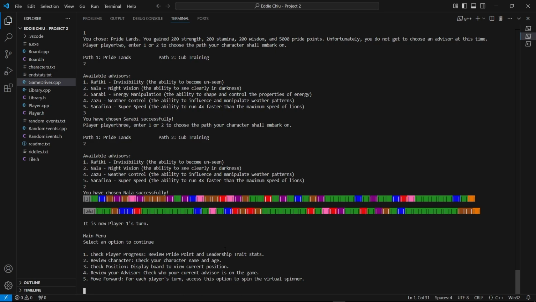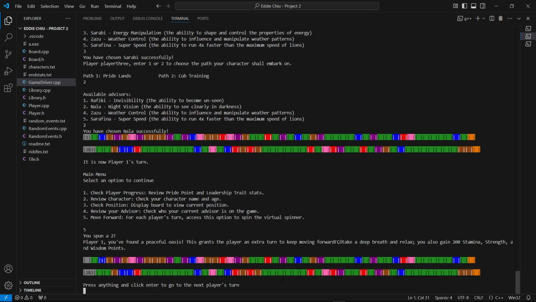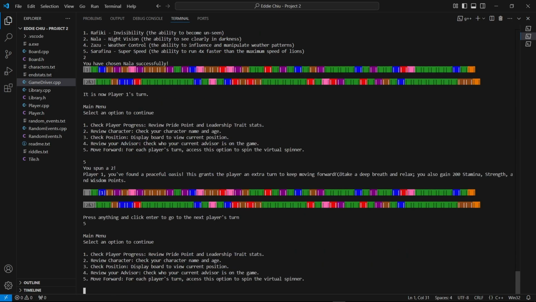You can see each menu option. There's player progress check, there's review character, there's check position, you can review your advisor, and then of course you can move. So it'll go through each player, and a random event or a special event might happen depending on the tile. Like this one, it was a peaceful oasis tile, so they gained 200, 200, 200. And because it's a peaceful oasis, they'll have an extra turn. So yeah, you can try it again.